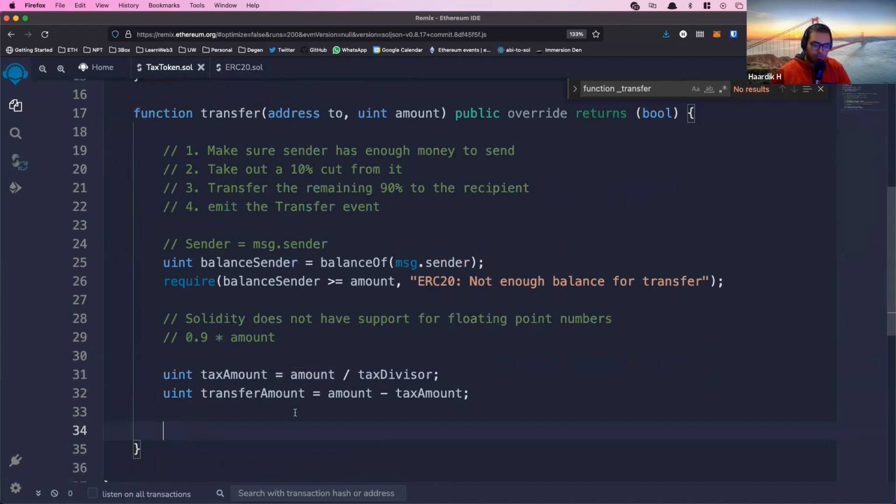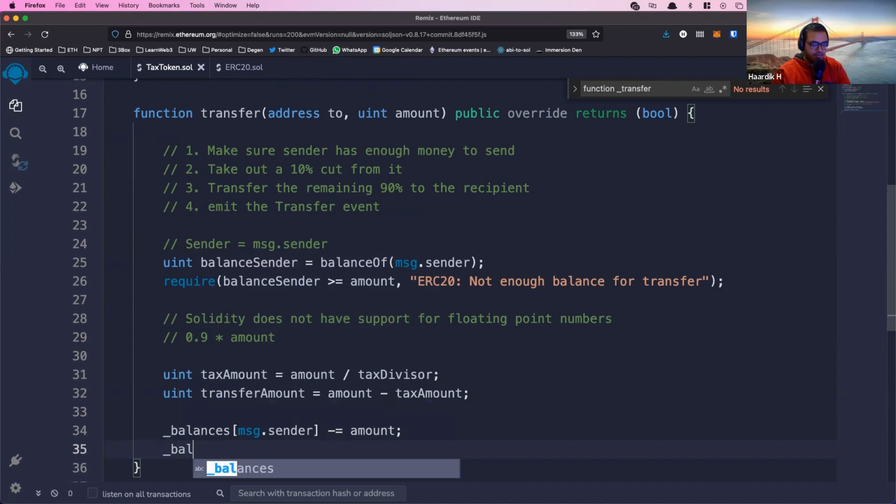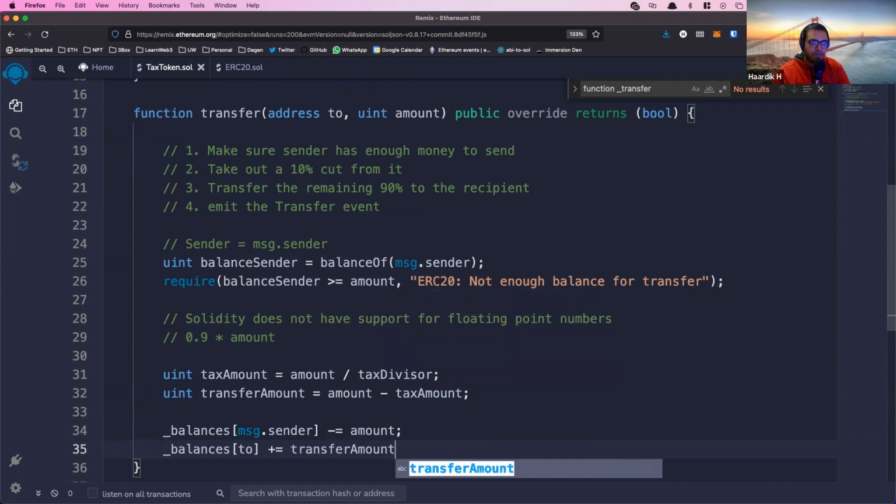So for the from address, message.sender, we reduce their balance by how much money they wanted to send, but the recipient, the to address, gets their balance increased by 90% of that amount, not the overall, because we took our tax. So the discrepancy there, the 10%, just kind of stays in the smart contract. It doesn't go anywhere. This is just balance that has been lost. Money disappeared into thin air, and somebody sent 100 tokens, but the person only got 90 tokens in their wallet.